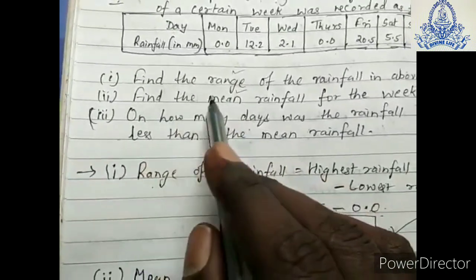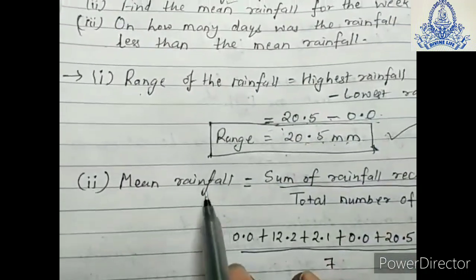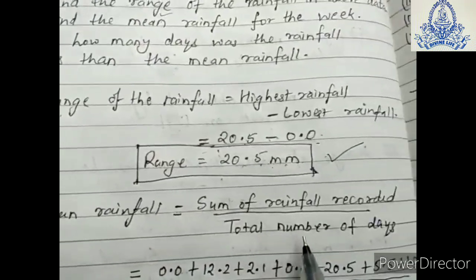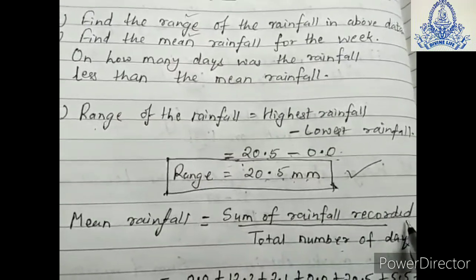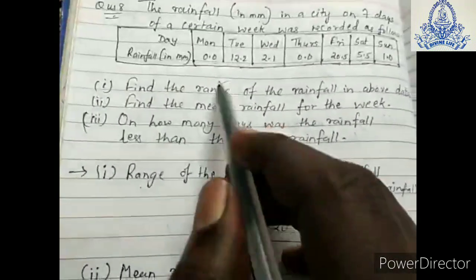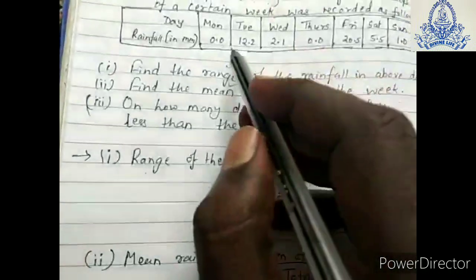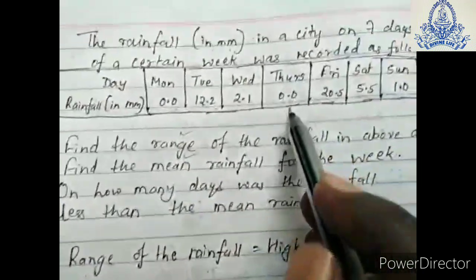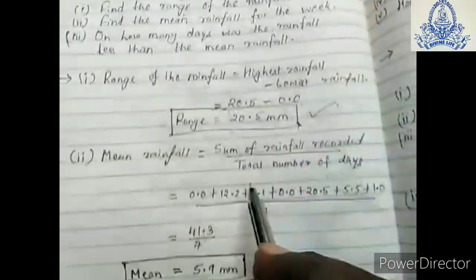Second question, find the mean rainfall for the week. So for the mean rainfall, as we know the mean formula is sum of all observations upon total number of observations. So here, sum of rainfall recorded total upon total number of days. So we will put all these numbers, the sum of all observations, in the numerator. 0.0 plus 12.2 plus 2.1 plus 0.0 plus 20.5 plus 5.5 plus 1.0, like this.